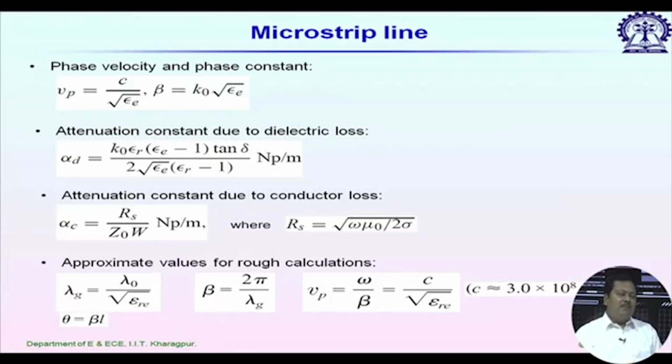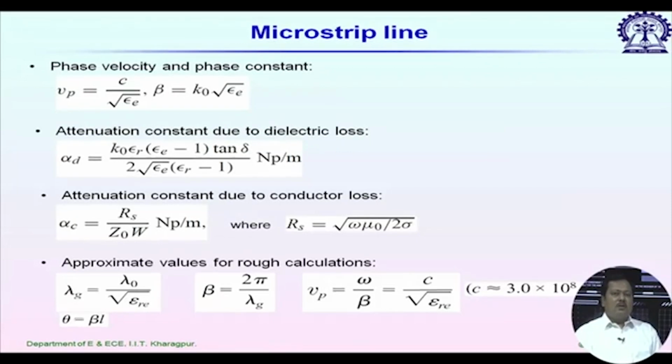Now, we can keep the TM0 mode excitation to a minimum only if the height or thickness of the substrate is much smaller compared to lambda g, typically 1 by 100 times. Which is not possible at millimeter wave frequencies. At millimeter wave frequency, if I keep on increasing frequencies, then the thickness of the substrate will also increase with respect to lambda g. So, in that case, surface wave excitation will increase and surface wave loss will increase, and it is a problem not only at millimeter wave, even at higher microwave frequencies also.